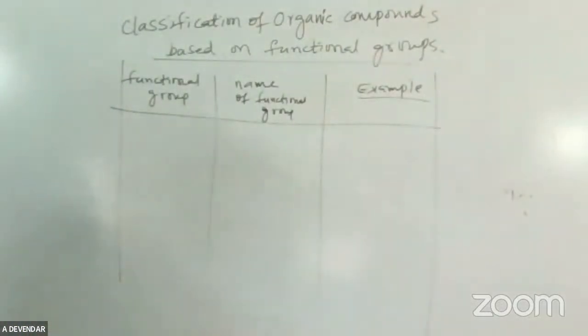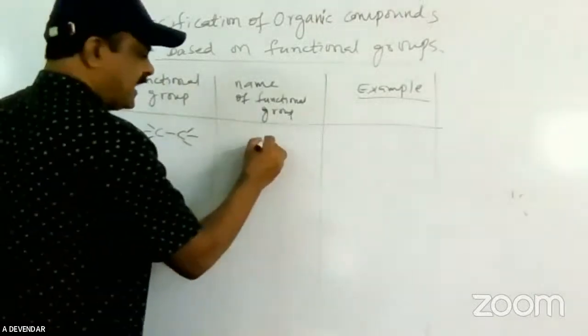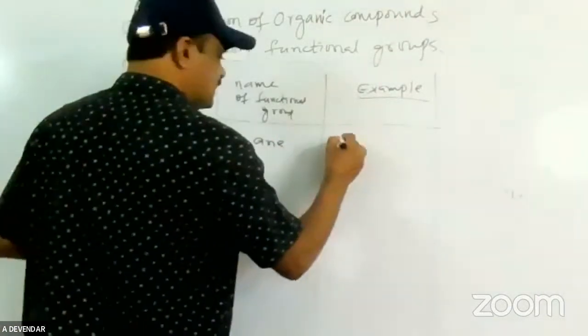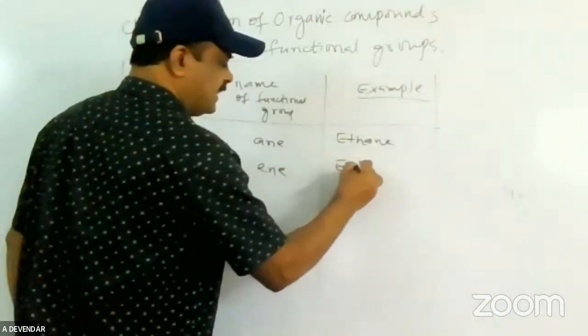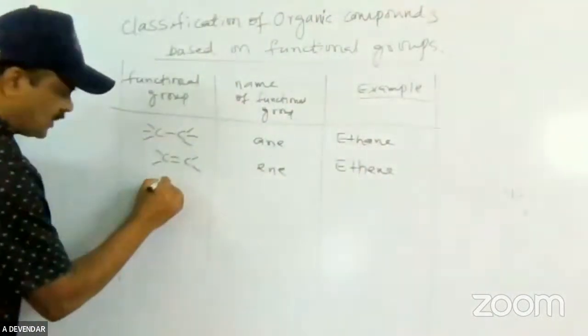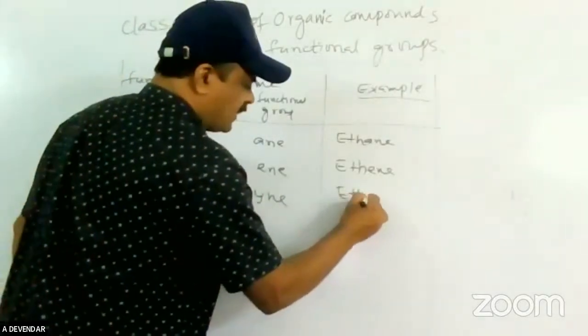It is also asked. Suppose a single bond is there, the functional group name is ane. The example is ethane. It is simple. Suppose the functional group is ene, it is ethene. If a triple bond is there, it is yne, so I am using ethyne.